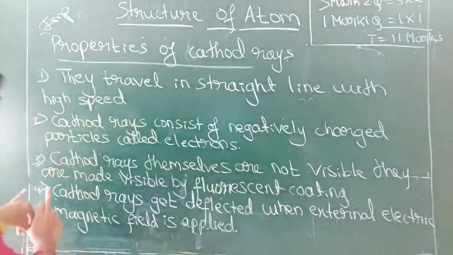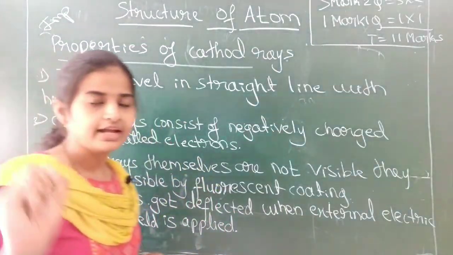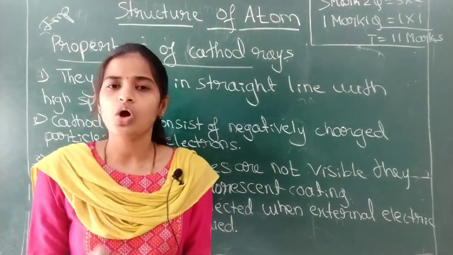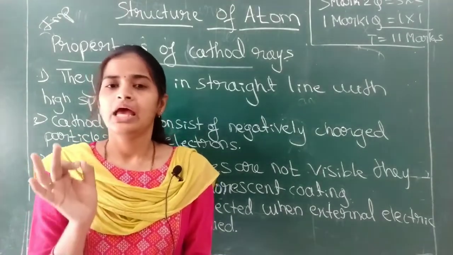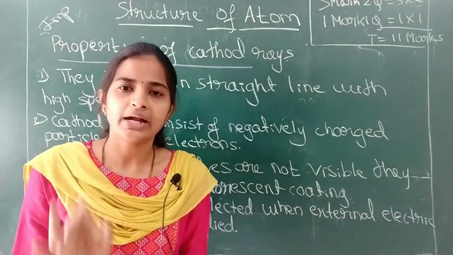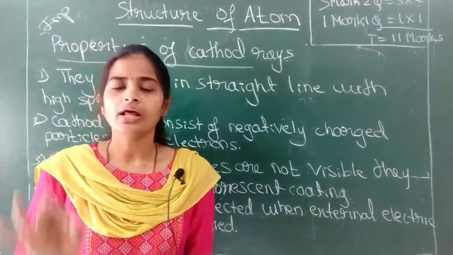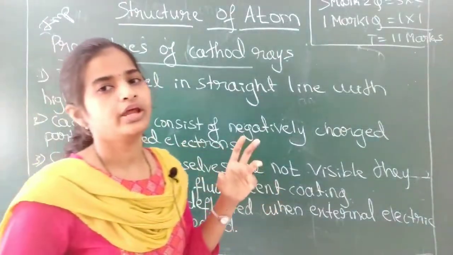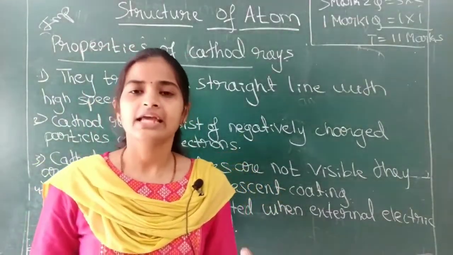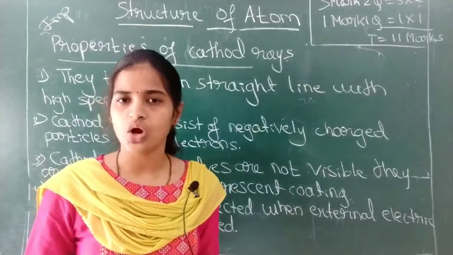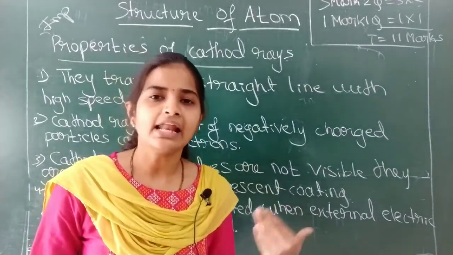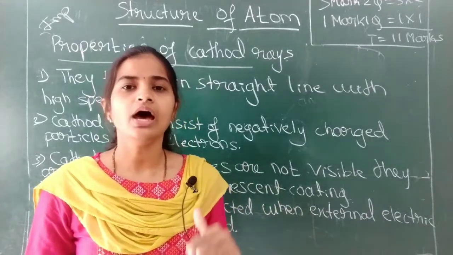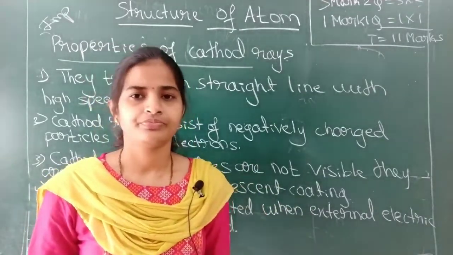Four points I have written here. We write down the fifth point. The characteristics of the cathode rays do not depend upon the material of the electrode or the nature of the gas used in the cathode ray tube. I'll repeat: the characteristics of the cathode rays do not depend upon the material of the electrode or the nature of the gas we used in the cathode ray tube.